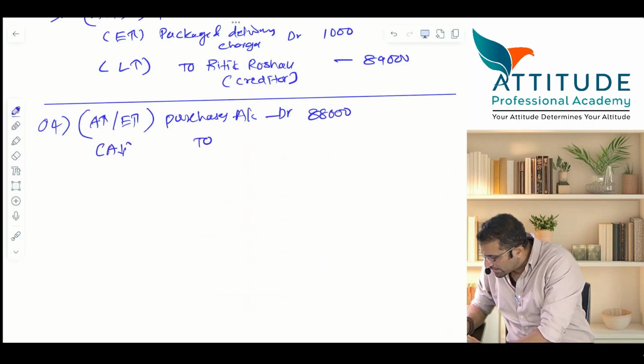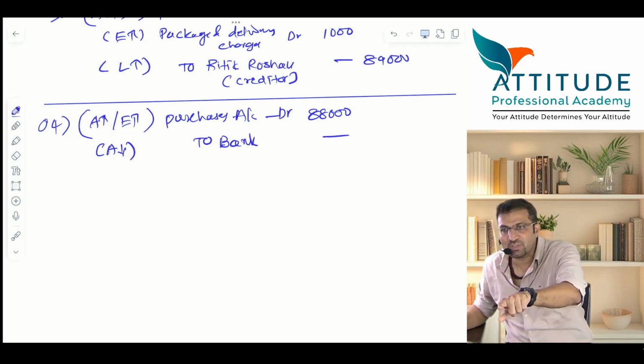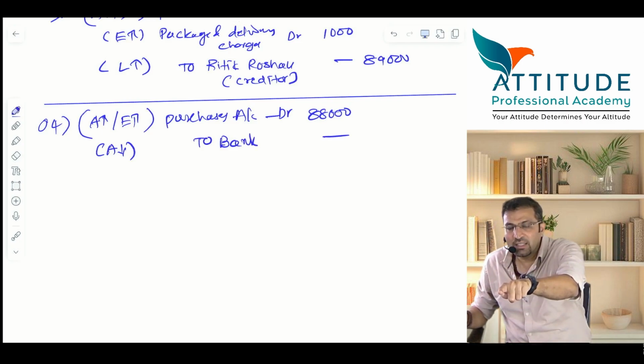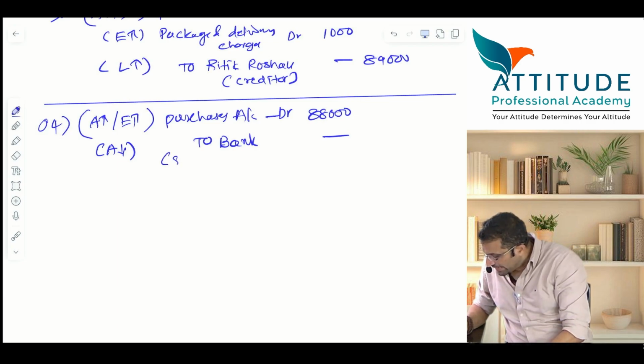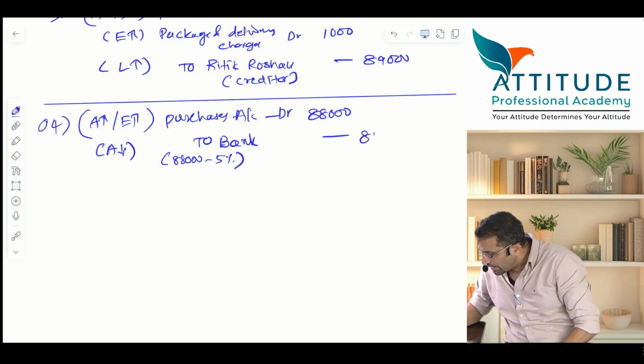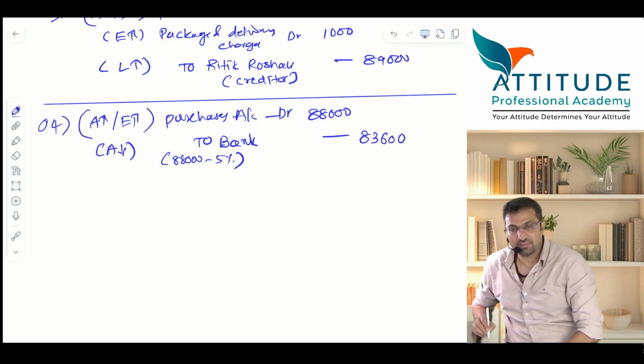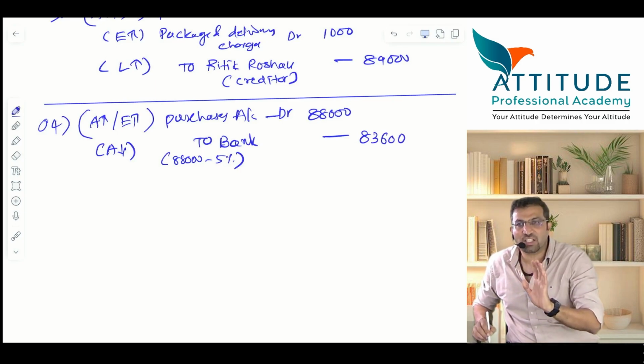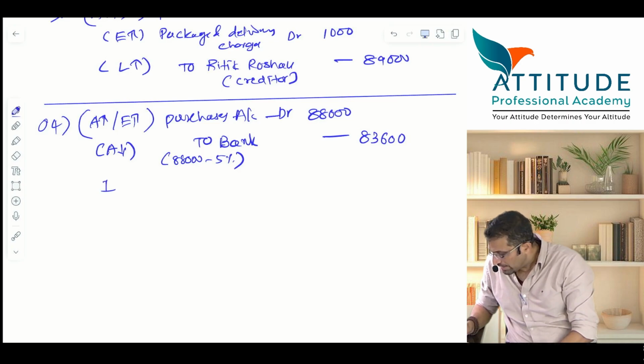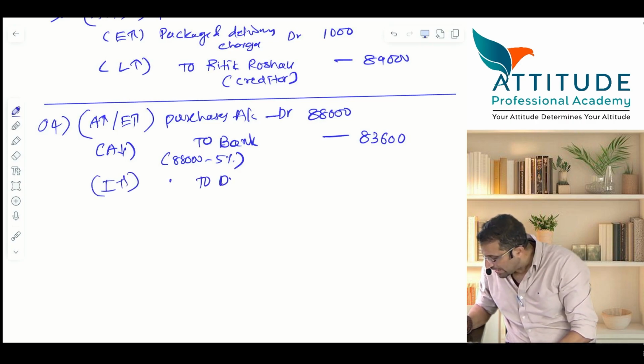So asset reduces, bank account credit. Are you giving a check of 88,000 or less than 88,000? Why? Yeah. So 88,000 minus 5%, 83,600. So you are paying less, means you have received a discount of how much? Income increases, discount received. How much? 4,400.